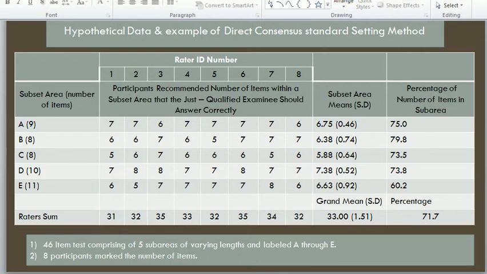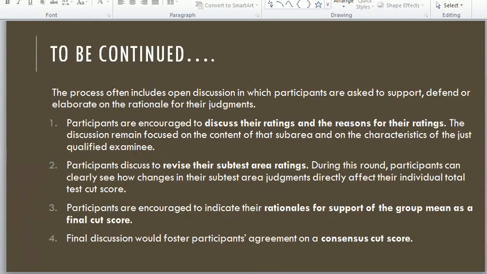So now we will discuss more in detail about these. The process often included open discussion, with participants asked to support, defend, or elaborate on the rationale for their judgments. So it means that at this stage, discussions start among the participants about their judgments.